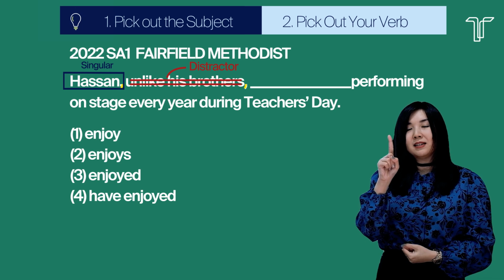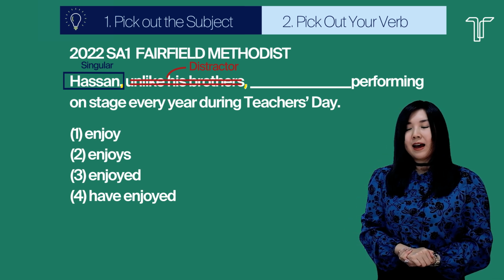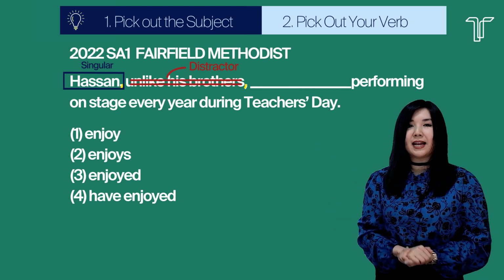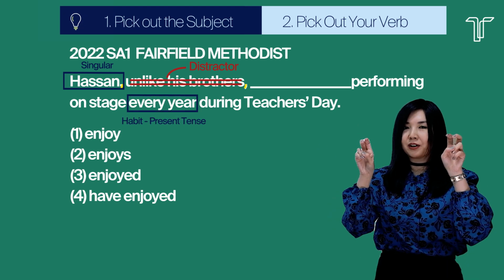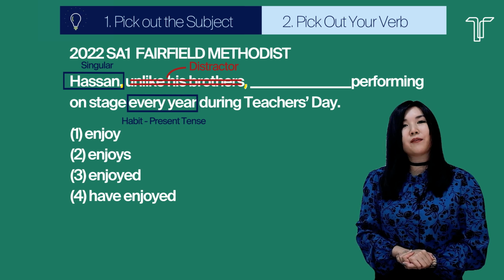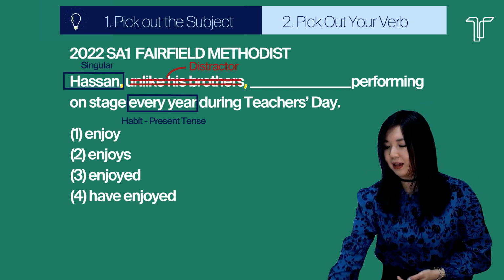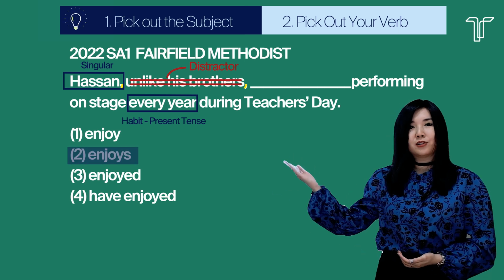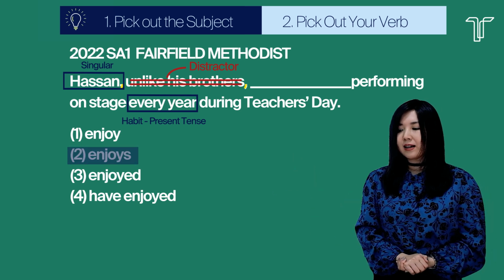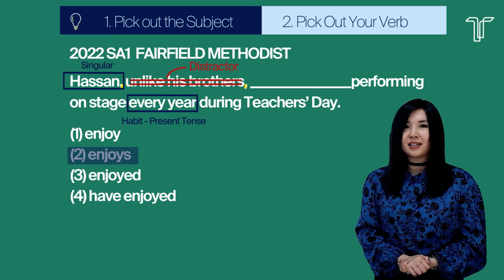Hassan is one person. Hassan is singular. He takes on a singular verb. Another phrase that will tell you what the tense is would be every year. Is it a regular action if it happens every year? Yes, it is. So if it's a regular action, it would also take on present tense verb. The answer to this is therefore 2. Hassan, unlike his brothers, enjoys performing on stage every year for Teacher's Day.